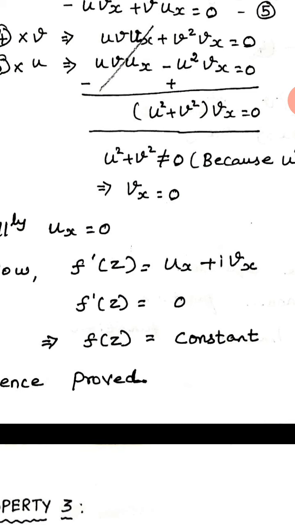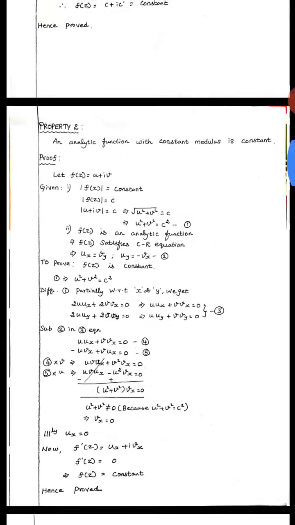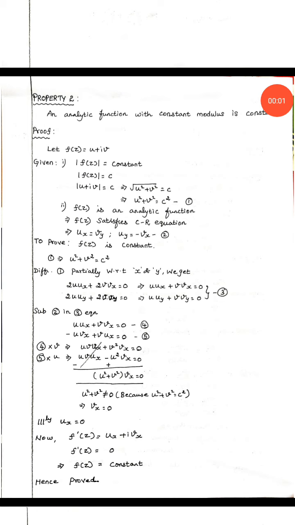That is, you are differentiating one function f of z and you are getting the answer as 0. So obviously it means f of z is a constant function. Okay. So what is the second property? An analytic function with constant modulus is constant. That is, an analytic function with constant modulus is constant.